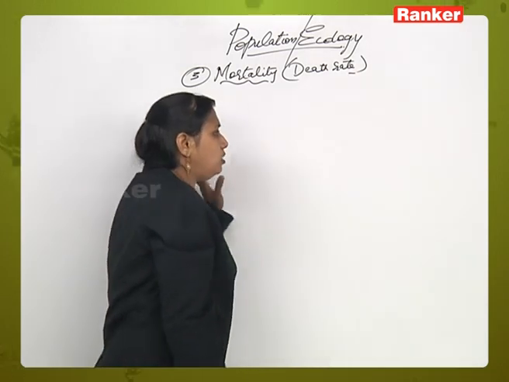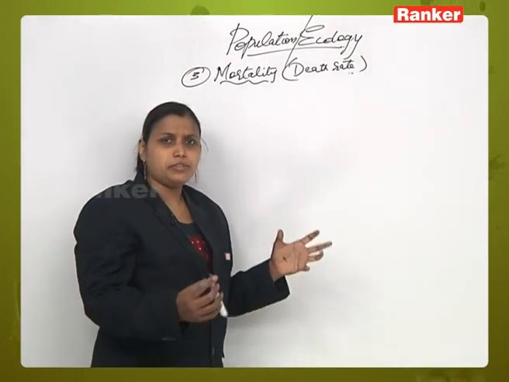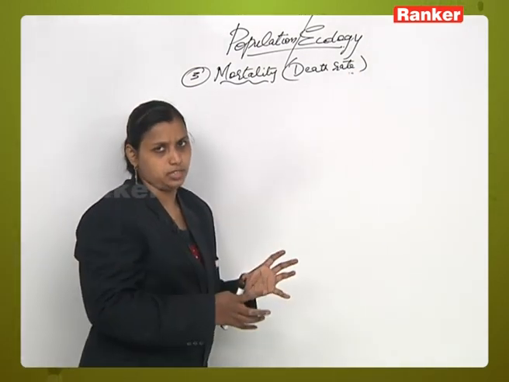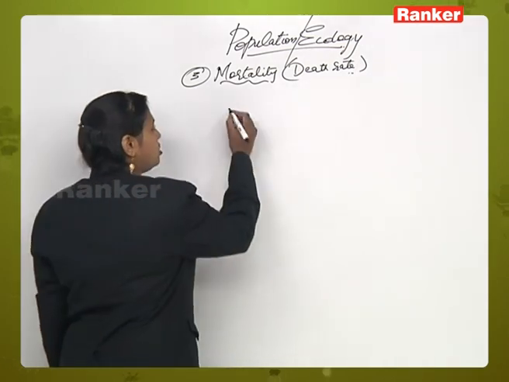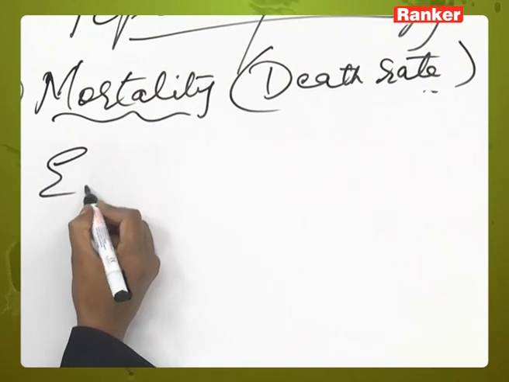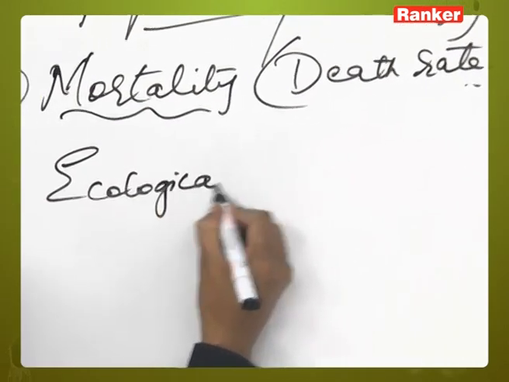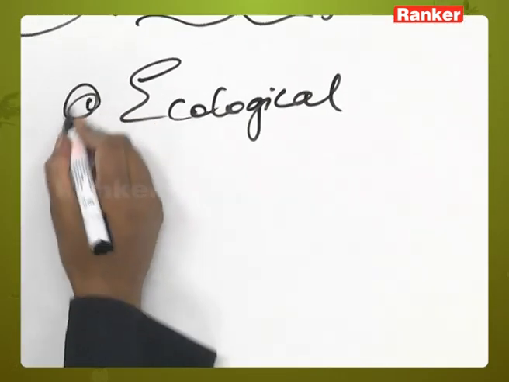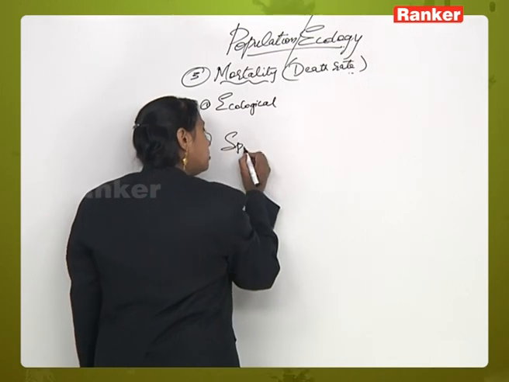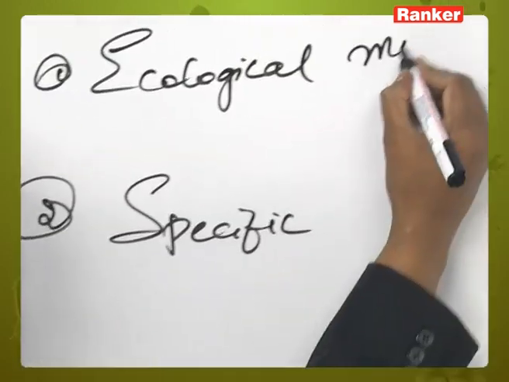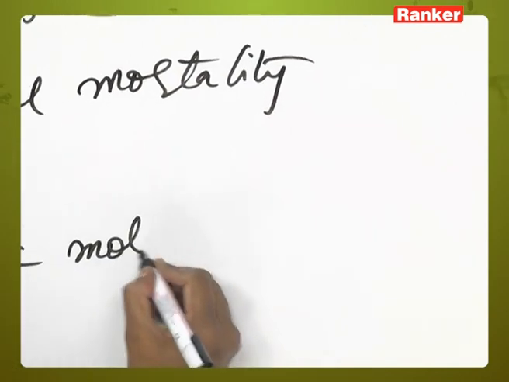Now, when we come to mortality, as we said, death rate, the number of population dying in a particular area. This mortality can be studied under two definitions: ecological mortality and specific mortality.